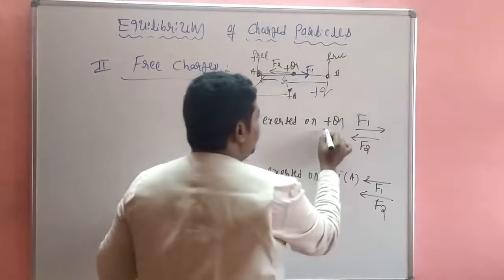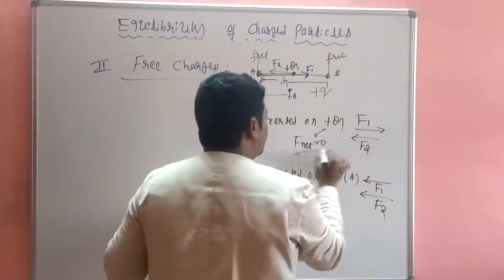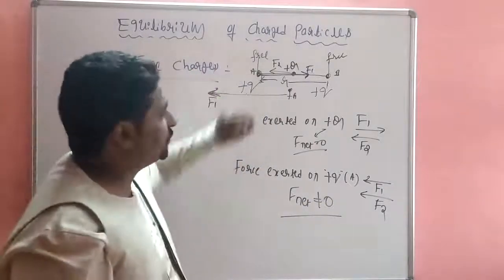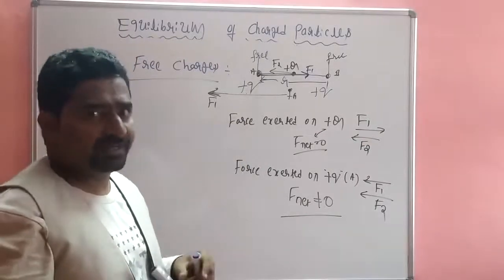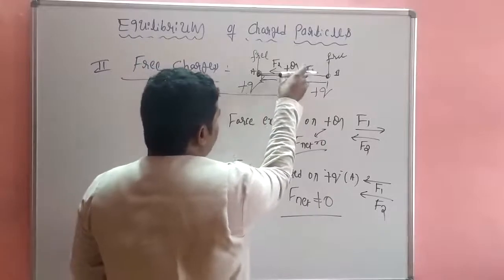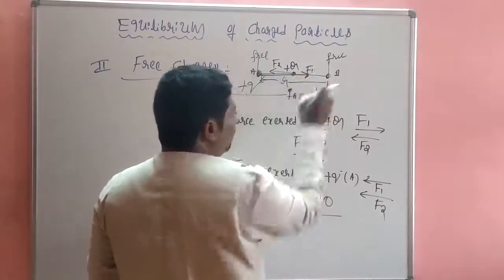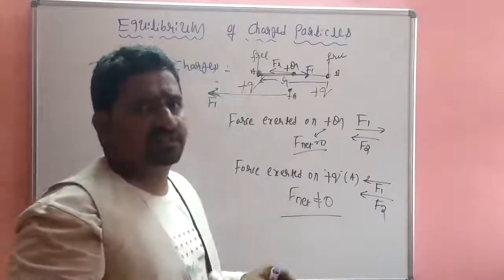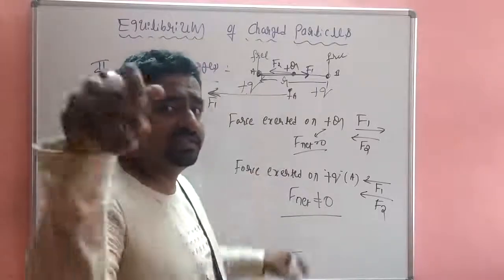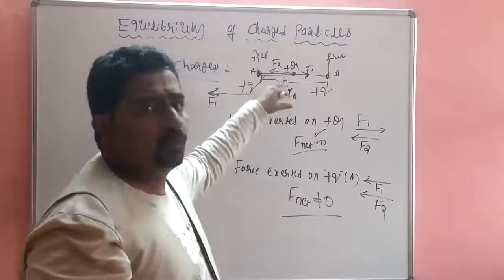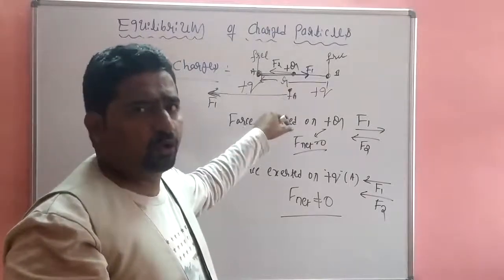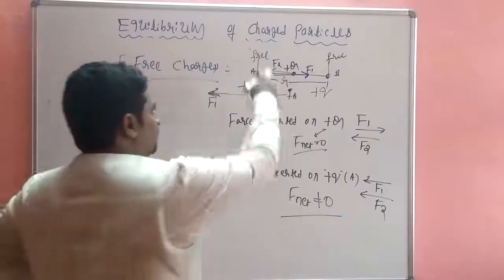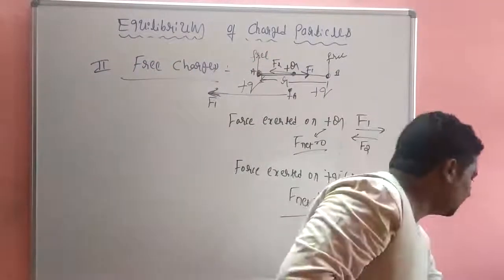So in these cases what did the net force become? It became 0. But in this case the net force is not 0. For this free charge too, what should the net force be? Now I need 0. In this case I need the net force to be 0. For this reason the net force should be 0, and for the third reason also the net force should be 0. For all 3 reasons the net force acting on the individual charges is equal to 0. Now that is the right position or location for placing the capital Q charge.